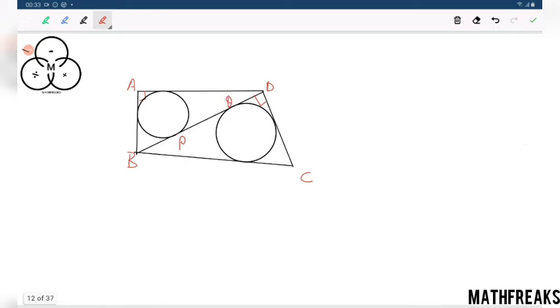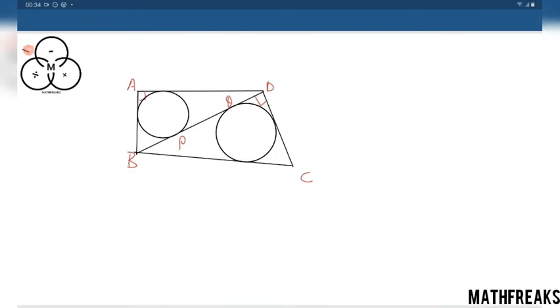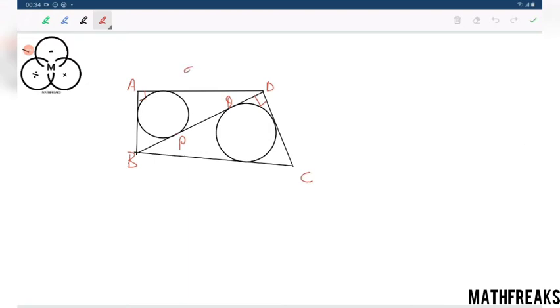This point is Q. Now we have a complete diagram. We have been given AD equals 999 and PQ equals 200.